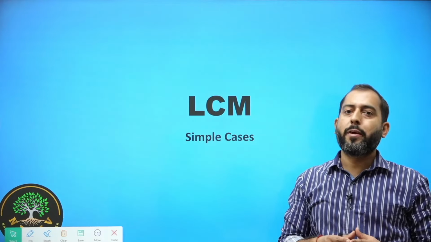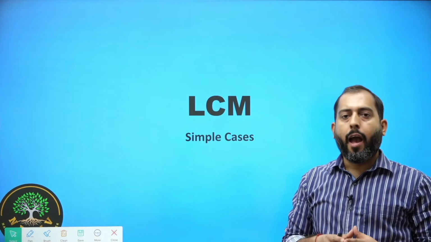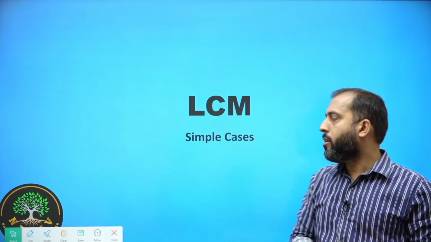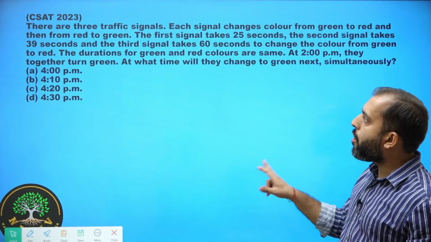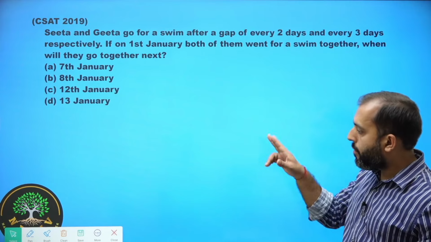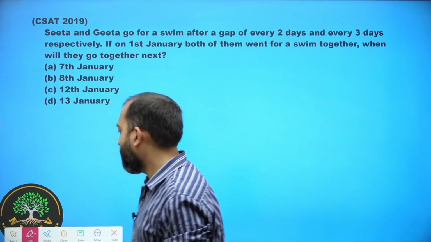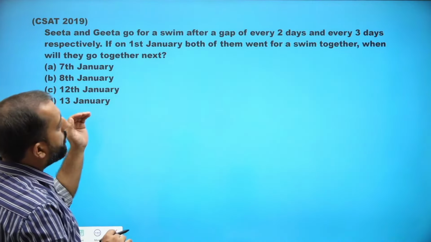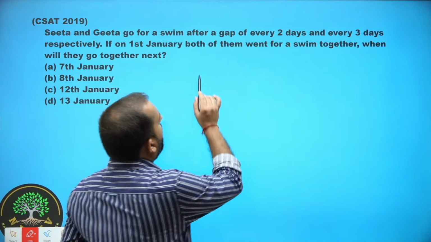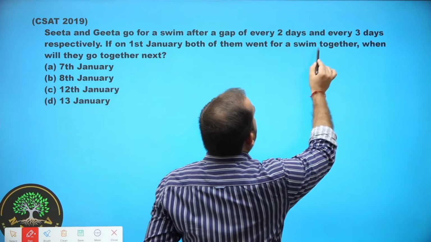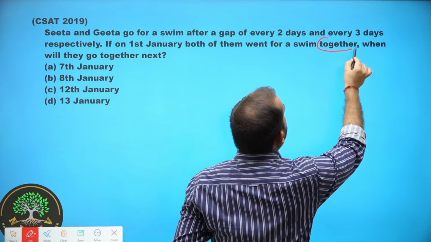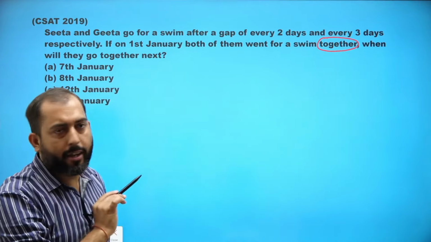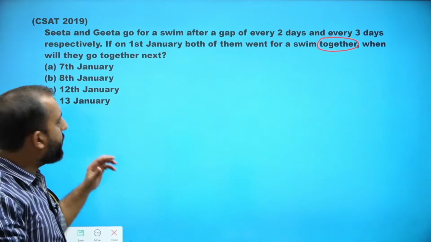We are discussing PYQs of LCM and the theme is simple cases. We have done a lot of problems already. Let's deal with this. Now guys, in this question, if you read it, you will come to know that this question has a sense of togetherness. Let me read it for you.